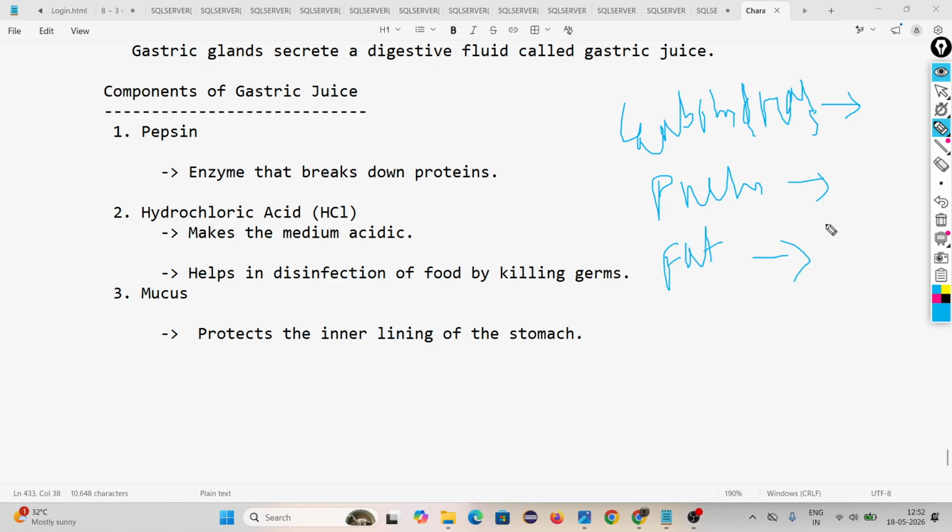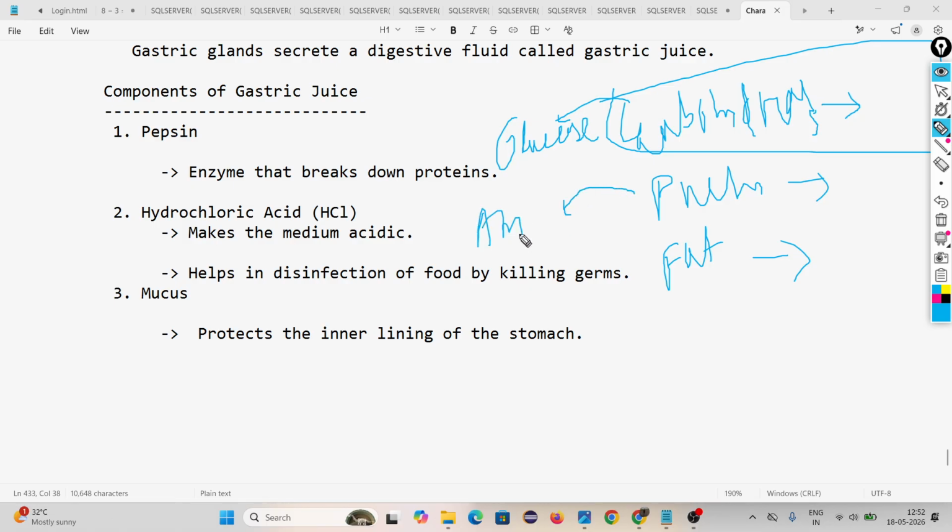These three are complex substances. They should be converted into simpler ones. Carbohydrate is the complex substance, glucose is the simpler substance. Protein is the complex substance, amino acid is the simpler substance. Fat is the complex substance, fatty acid or glycerol is the simpler substance.